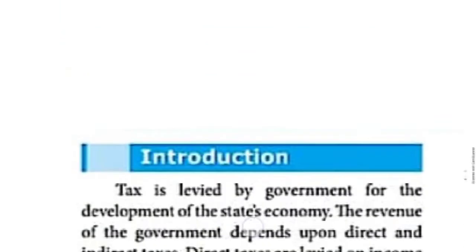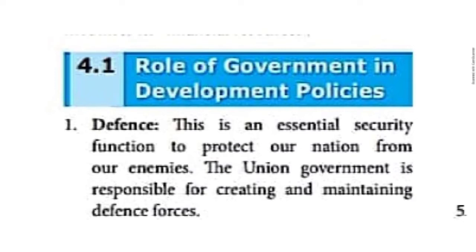The next one, 4.1. What is given in the sense, nearly 7 paragraphs are there, children. 7 points. Under the 7 headings also, they were explaining elaborately in the book also. Okay, so what is the role? Some roles are there for the government. So the government's roles in the developmental policies. What are the developmental policies the government is doing?